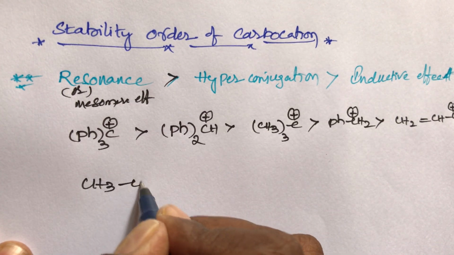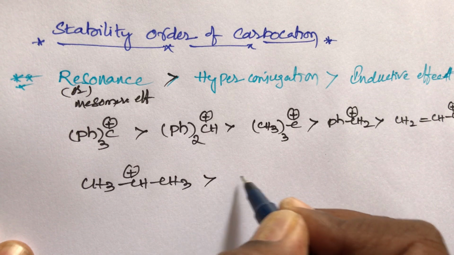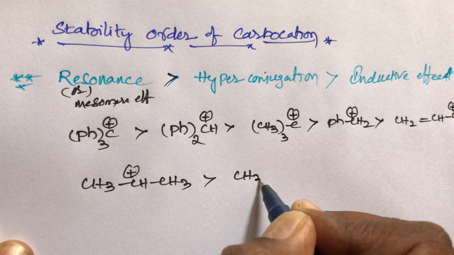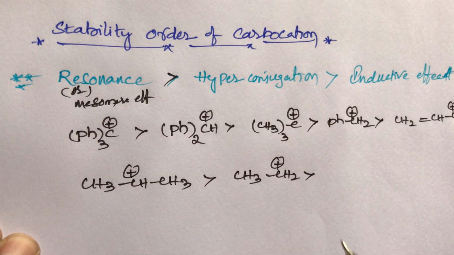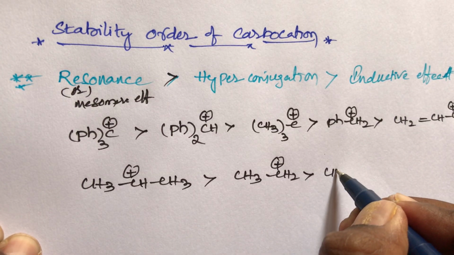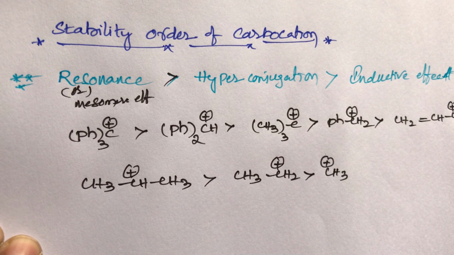The secondary carbocation is greater than the primary carbocation, CH3 CH2 plus. The primary carbocation is greater than the methyl carbocation. This is the stability order of carbocations in organic compounds.